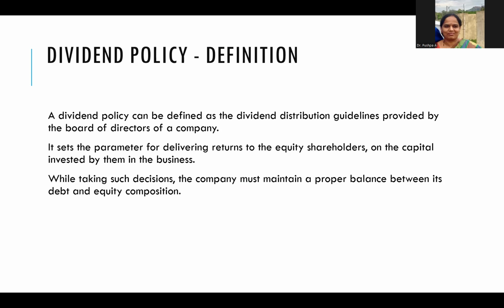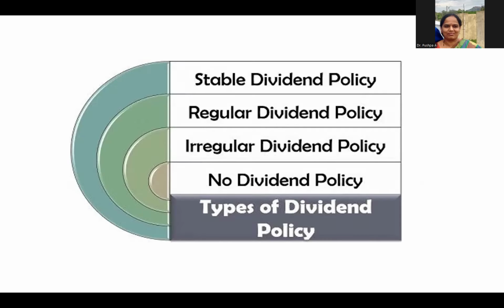Now coming to the definition of dividend policy. Dividend policy is defined as the dividend distribution guidelines provided by the board of directors of a company. It sets the parameters for delivering returns to the equity shareholders on the capital invested by them in the business. While taking such decisions, the company must maintain a proper balance between its debt and equity composition. Now, coming to the types of dividend policies, we have a stable dividend policy, regular dividend policy, irregular dividend policy, and no dividend policy. Now, let's look into them one by one.